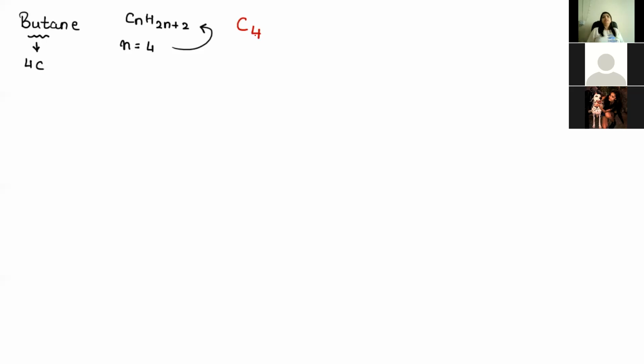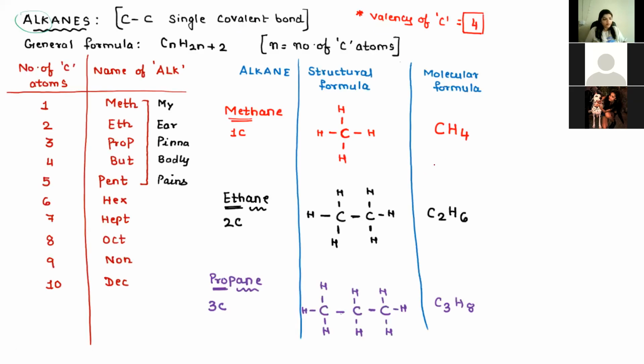Samuel, what will be the molecular formula? It would be C4H(2 into 4 plus 2), right? So the butane formula is C4H10.